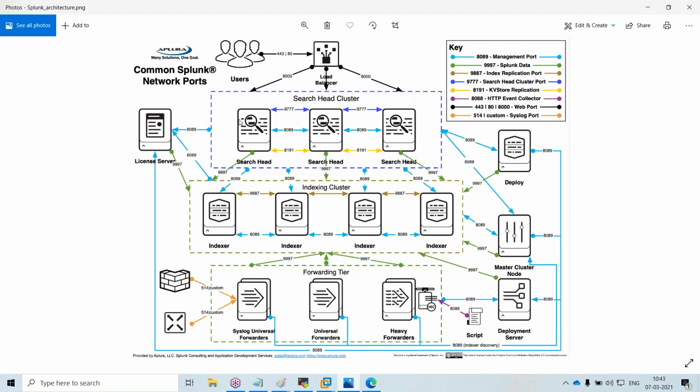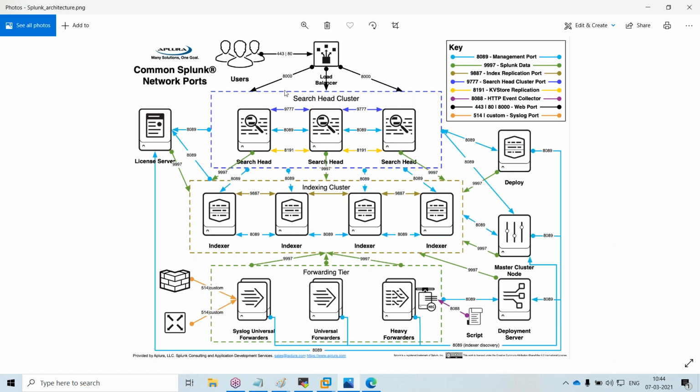In the search head also, I will have 5 or 6. If I create some configuration in search head 1, it should be replicated in search head 2. If I create a dashboard here, it should be replicated. Basically, I will be having a load balancer. As a user, whenever I log in, I will be hitting the load balancer URL. The load balancer will forward the traffic to any one of the search heads, either 1, 2, or 3, based on the organization's needs.